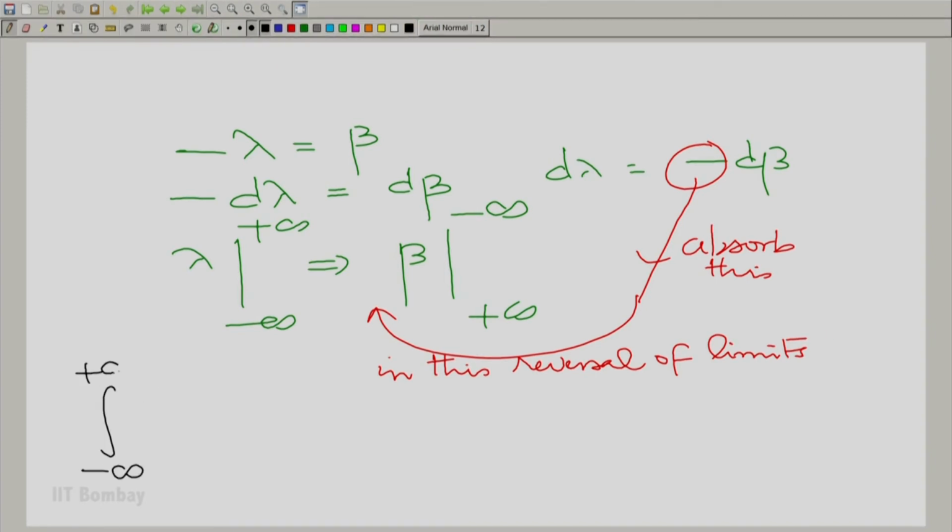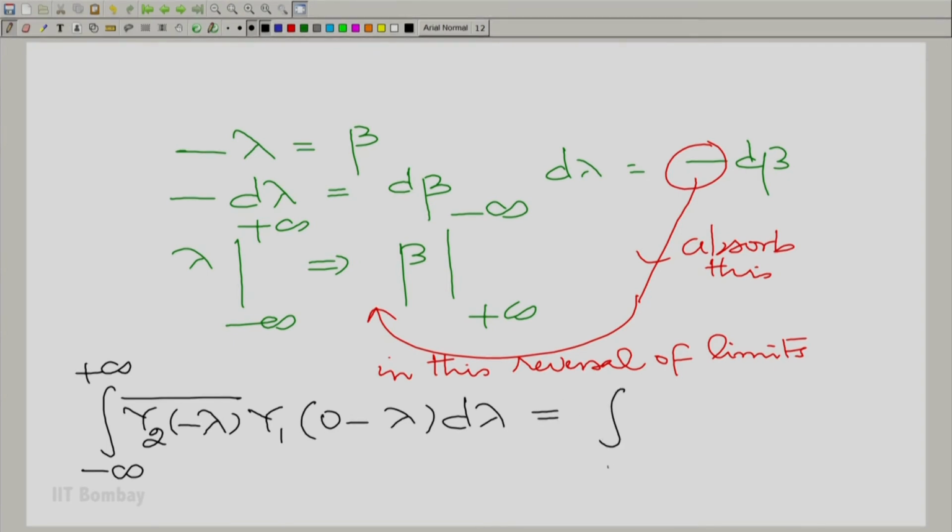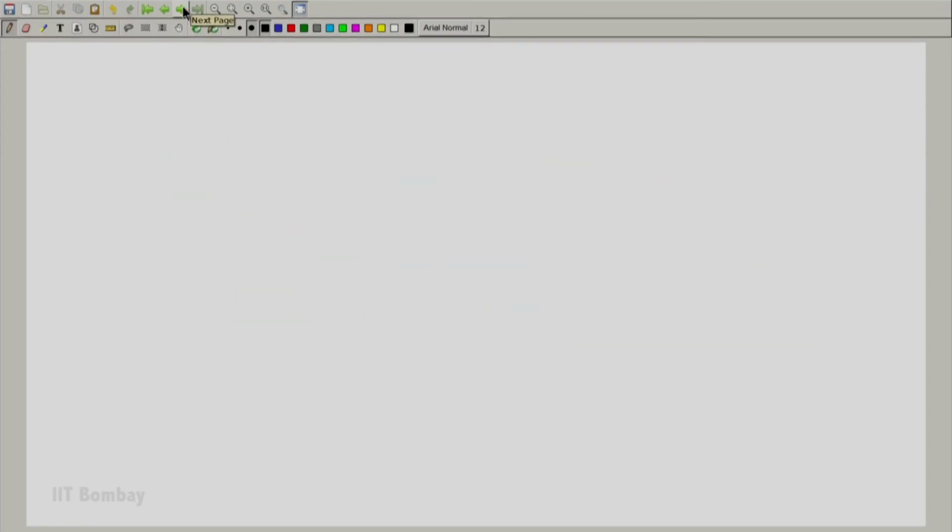integral minus to plus infinity, capital Y2 of minus lambda bar, Y1 of 0 minus lambda, we have put omega equal to 0, remember, is essentially again the integral minus to plus infinity of Y2 beta bar, Y1 beta, and this gives us a very interesting conclusion. Let me write that conclusion down.